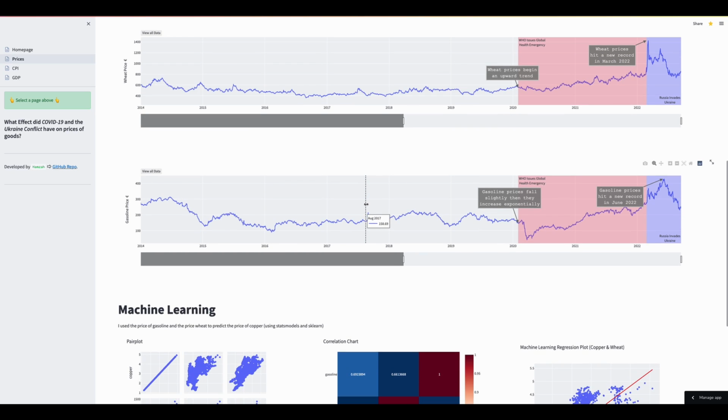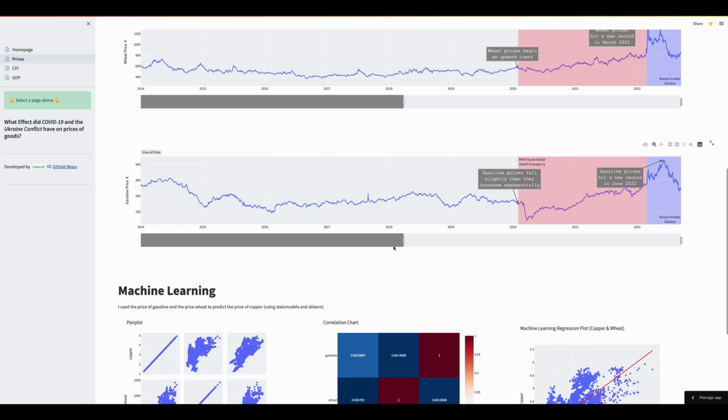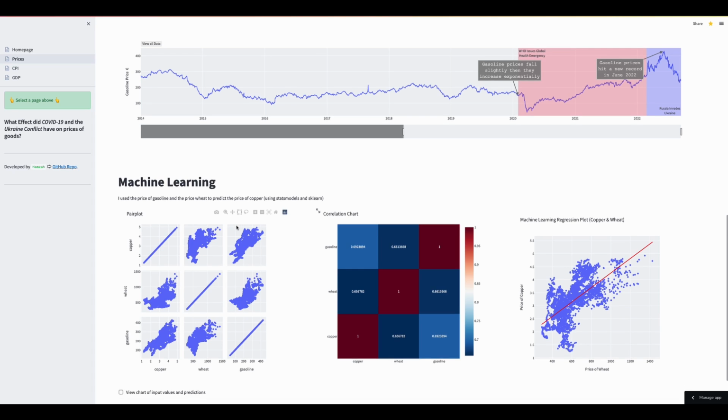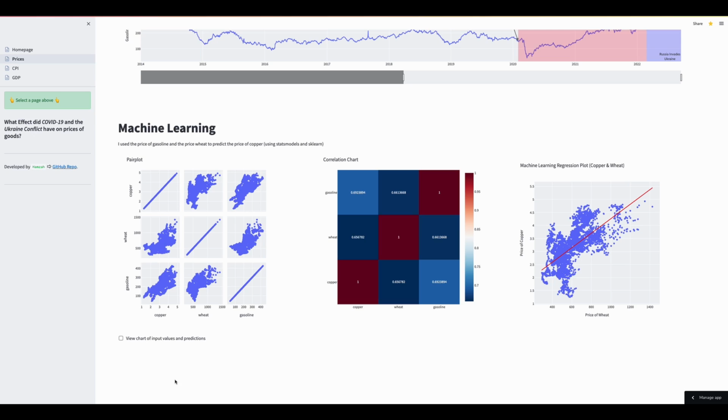So, upon seeing this trend, I graphed out a pair plot and a correlation diagram, both of which let me see the correlation and relationship between the prices of wheat, gasoline, and copper. This made me build a machine learning model using libraries such as Statsmodels and Scikit-learn. For the model, I used the price of gasoline and the price of wheat to predict the price of copper.